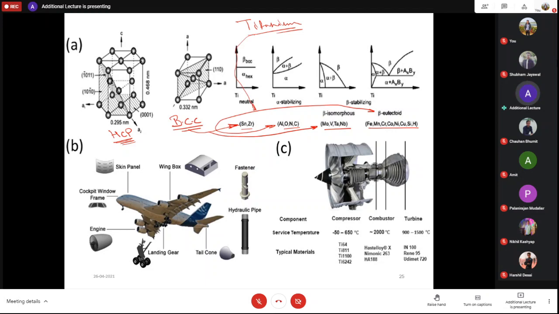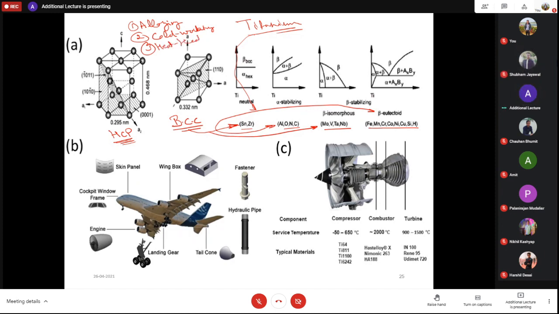We already know that if you want to change the mechanical properties of any metal, how can you change them? Either by alloying, or by cold working, and the third one is heat treatment.